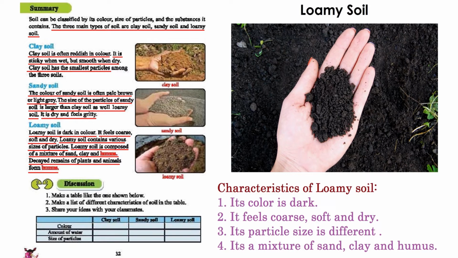In your textbook, it says the decayed remains of plants and animals form humus. That means whenever we throw some kind of plants or animals into the soil, after some days we can see that the plant or animal mixes with the soil, and it creates something new, which is known as humus.